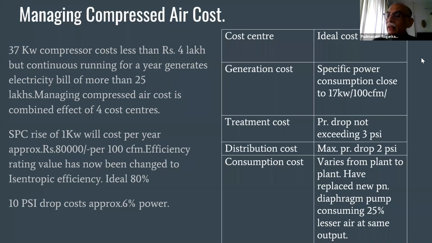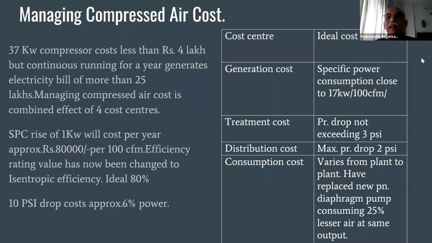It is proven that if you maintain your air oil temperature in the range of 90 plus or minus 2 degrees centigrade, then you get efficiency consistency of the compressor, very low spare parts consumption, a good life of the oil, and also, most important, oil carryover is less. Now I'll give you an example. A specific power consumption rise of 1 kW will cost approximately 80,000 rupees per year per 100 CFM.